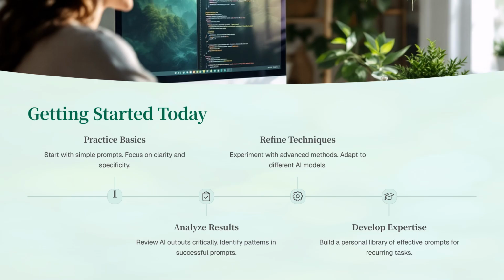Experiment with advanced methods. Adapt to different AI models. Develop expertise. Build a personal library of effective prompts for recurring tasks.